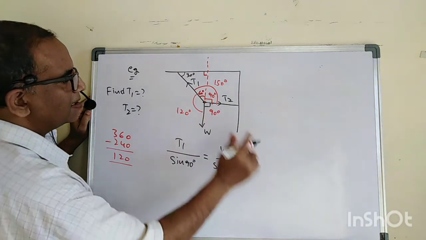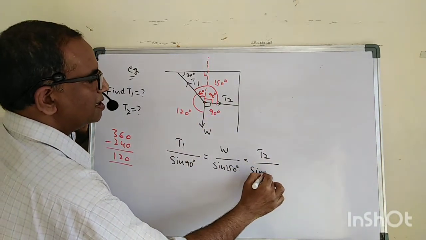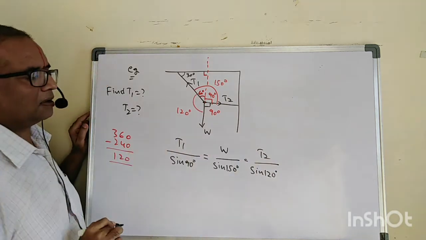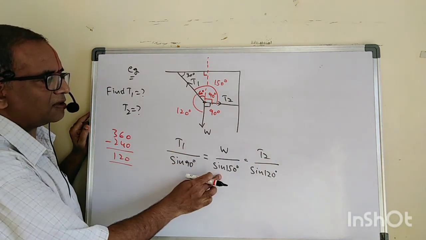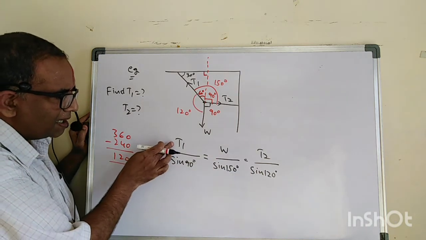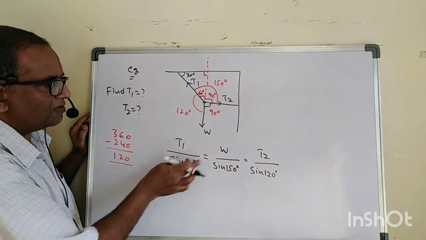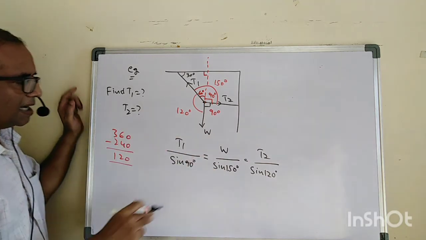Then we have T2 by sine 120 degrees. So T1 by sine 90 equals W by sine 150 equals T2 by sine 120. It is nothing but that particular force over the sine of its opposite angle.